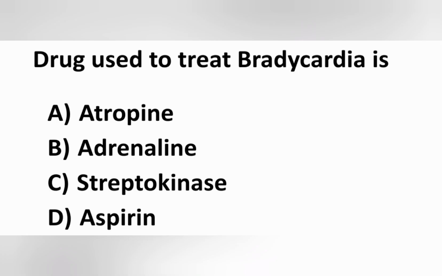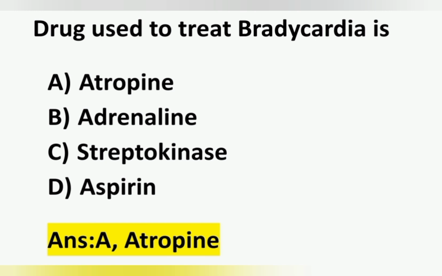अगला क्वेश्चन, drug used to treat bradycardia is: option A atropine, option B adrenaline, option C streptokinase, and option D aspirin. Among these, which drug is used to treat bradycardia? Correct answer, option A, atropine.